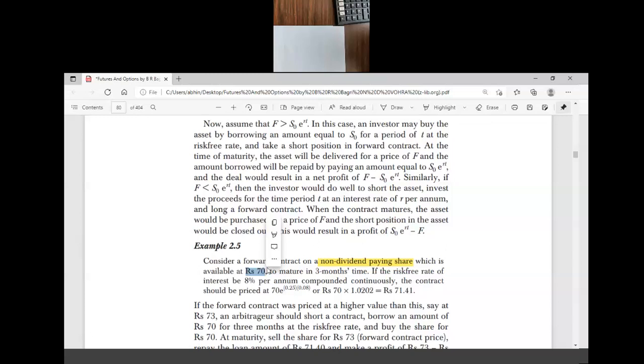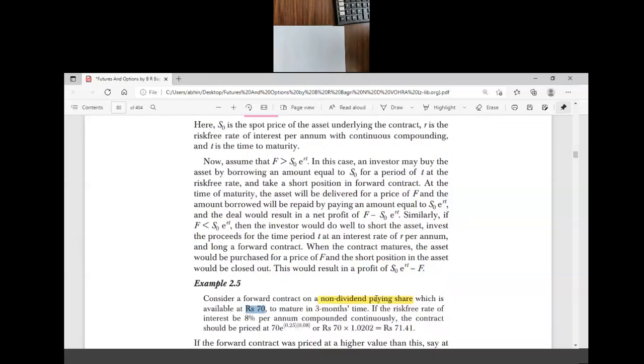If the underlying asset or securities provide a known amount of income in the form of cash, then we have a separate formula. And the third case is securities providing known yield in the form of percentage. First, we'll discuss the first case, how to find out the forward price when the underlying asset does not provide any income.